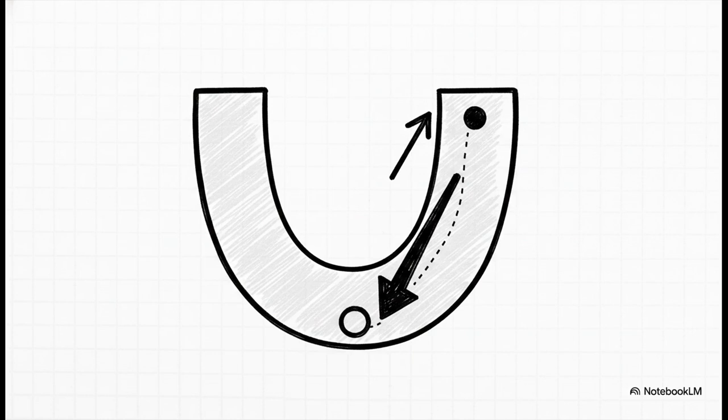And here it is. This is the big aha moment. If the gradient points the fastest way up the hill, then what's the fastest way down? It's the exact opposite direction. That's it. Imagine you're on a foggy hill and you just want to get to the bottom. All you have to do is feel the slope beneath your feet and take a small step downhill. Then do it again and again. If you keep doing that, you'll eventually find the bottom of the valley. That whole process, that's called gradient descent. It is the engine of learning.